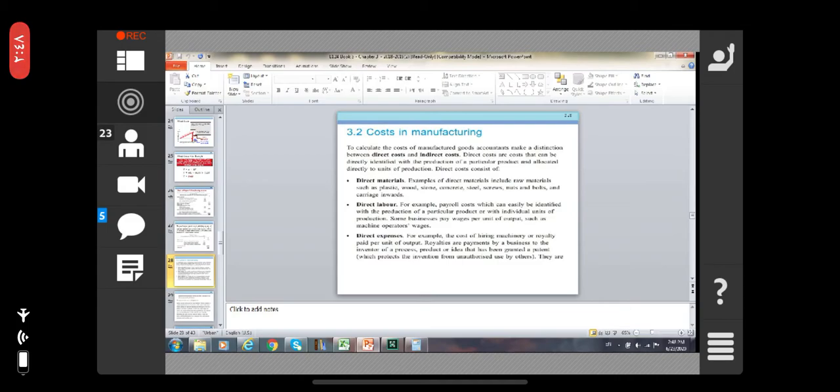Direct labor, for example, the payroll cost which can easily be identified with the production of a particular product or with individual units of production per unit of output, such as the machine operators and the operators' wages. They are piece-rate based. If you produce 100 units, you will find such an amount. They are not on the payroll.